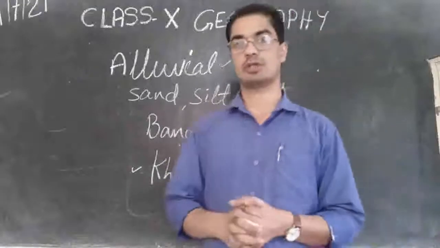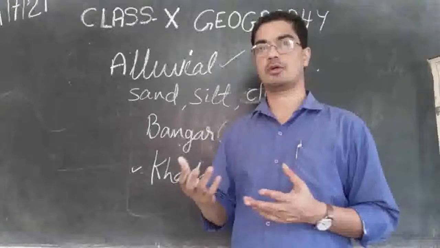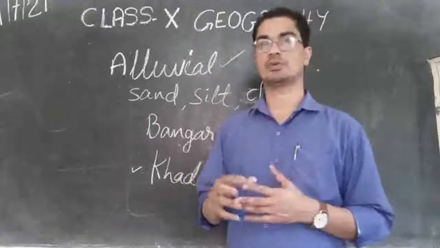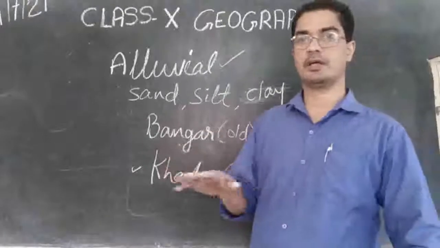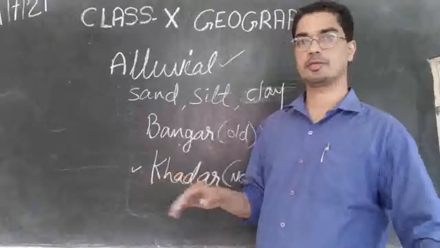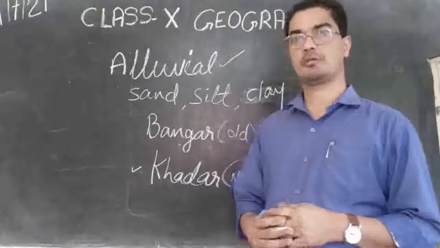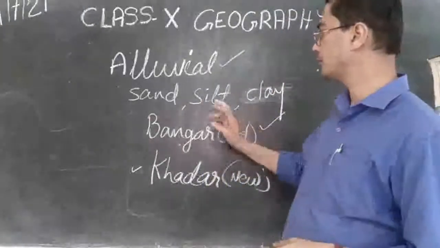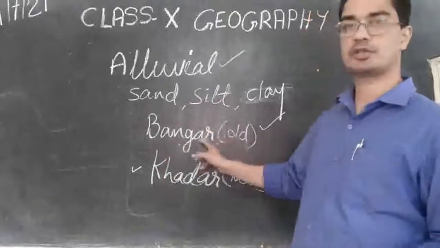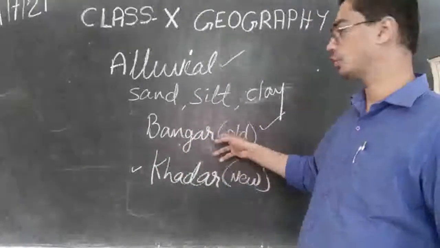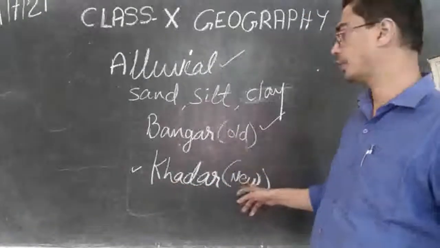So this is mostly coming from the mountain tops. As the rivers are flowing down, they bring down the soil from the mountain tops and deposit it in the plain area, and that way it becomes very fertile. And we said there are two types of soils based on age. One is Bhangar, that is old alluvial soil. Another one is Khadar, that is new alluvial soil.